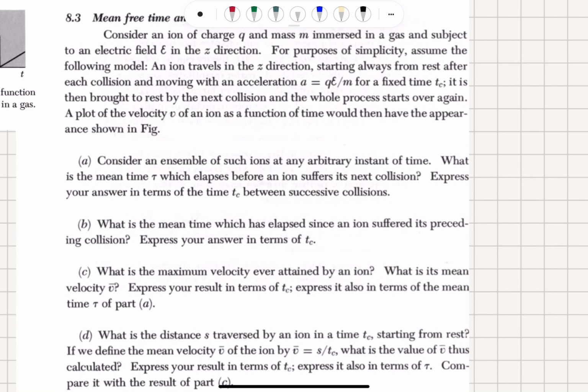Part A. Consider an ensemble of such ions at an arbitrary instant of time, so at time t. What is the mean time tau which elapses before an ion suffers its next collision? Express your answer in terms of the time tc between successive collisions. So the mean free time tau which elapses before an ion suffers its next collision starting at an arbitrary instant in time.